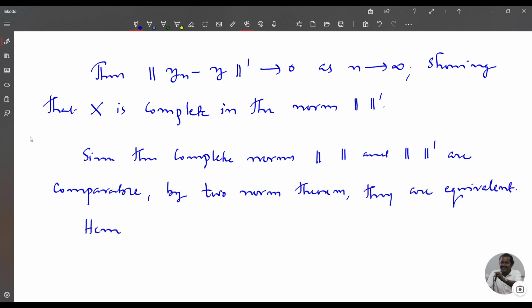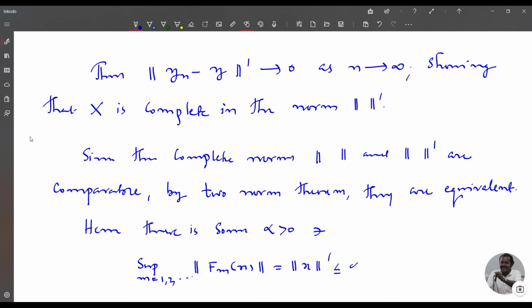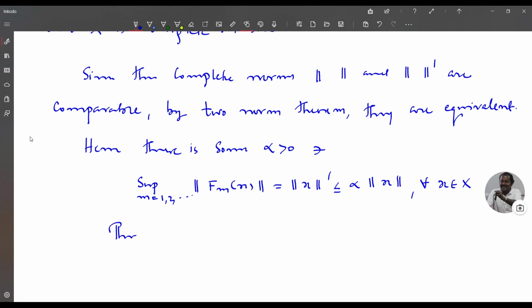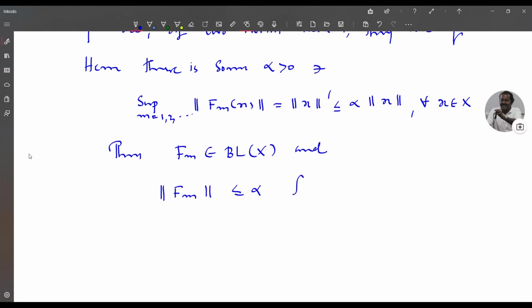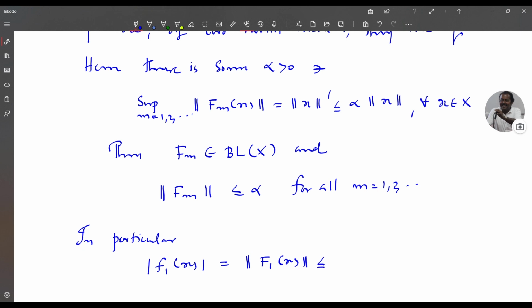Hence there is some alpha greater than 0 such that supremum over m equal to 1, 2, etc. of norm of fm of x, this is equal to norm dash of x, is less than or equal to alpha times norm x for all x in X. Thus fm belongs to X dual, and norm fm is less than or equal to alpha for all m equal to 1, 2, etc. In particular, modulus of f1 of x, this is equal to norm of f1 of x, and that is less than or equal to norm dash of x, which is less than or equal to alpha times norm x.